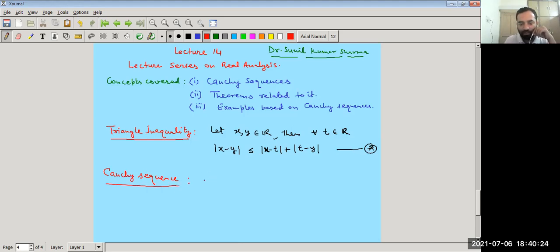Before discussing Cauchy sequence, quickly we will discuss how we can define convergence.